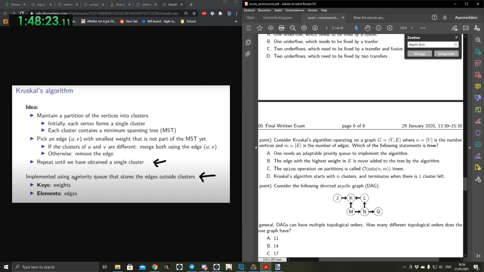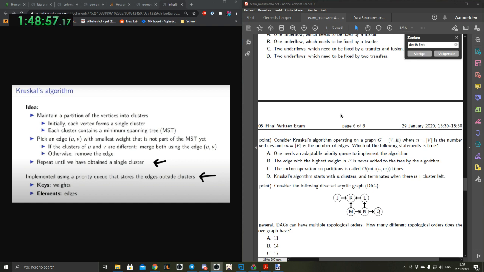Implemented using a priority queue that stores the edges outside clusters. The thing is, it seems like it doesn't care if it's outside the clusters, and in the end, we should only have one cluster. Well, I think if you call this on a tree or a graph with a single tree, then you'll get the right thing. But you can't get a single cluster if you've got a forest.